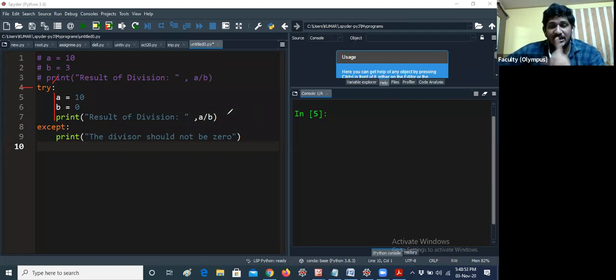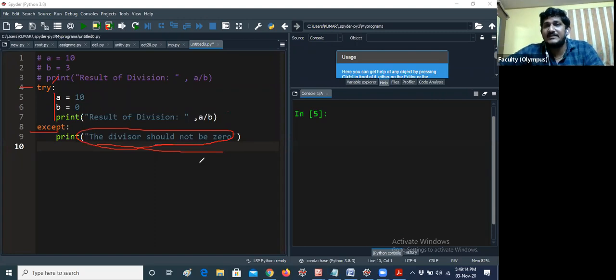You know already. Instead of that error, if you want to write any statement like the divisor should not be 0, you just give that exception message in the except keyword. That's all. This is not a predefined line. You can give any statement, for example, denominator should not be 0, or division by 0 cannot be performed. Whatever lines you would like to display, you can give. No issue.